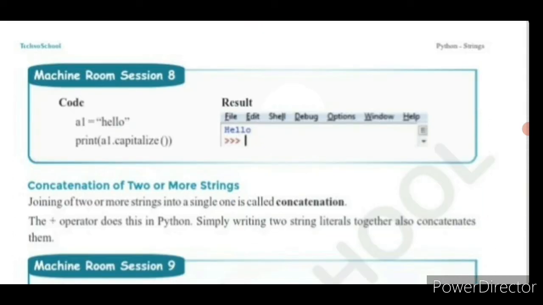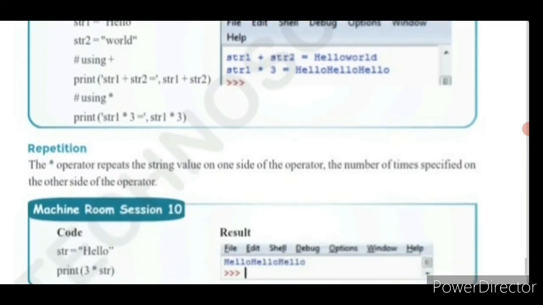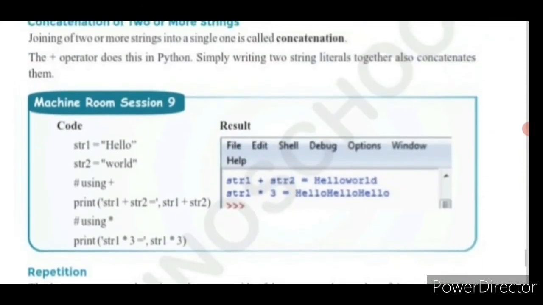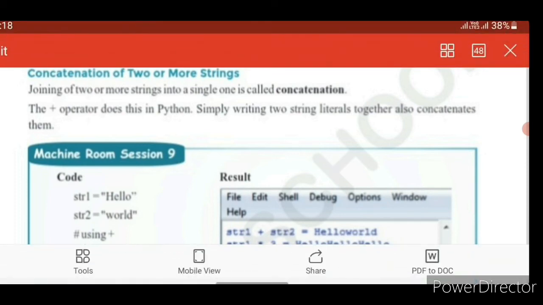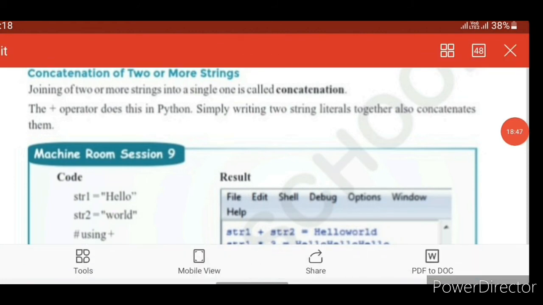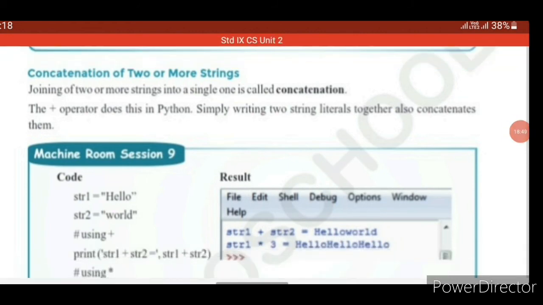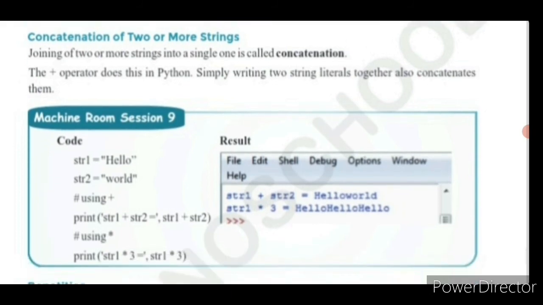Till this, are you able to follow? Next we'll see the last topic, how to concatenate two or more strings. What is concatenation generally? It is nothing but joining. Joining two or more strings into a single one is called concatenation. The plus operator does this in Python. Simply writing two string literals together also concatenates them.